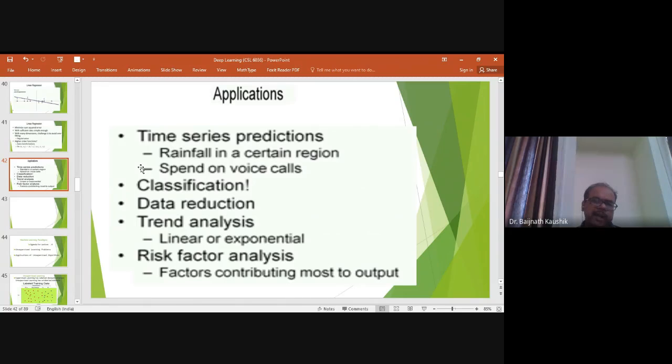So in that way we can reduce the data, because I'm not interested in giving all the data set which I have.